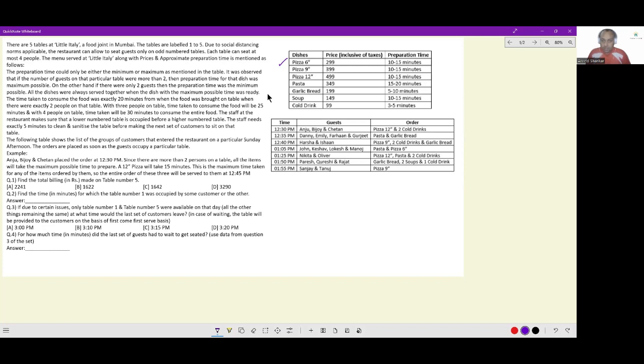So 15 minutes for pizza, and for 2 cold drinks, it will take 5 minutes or 10 minutes. It is not time per dish, it is the maximum time. So 15 minutes will be the time taken for Anju, Bijoy, and Chetan. For the first order, the preparation time will be 15 minutes.